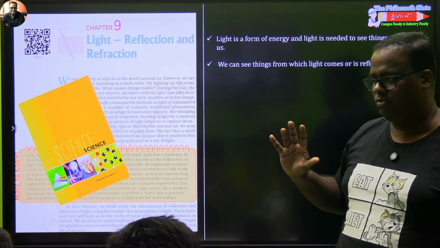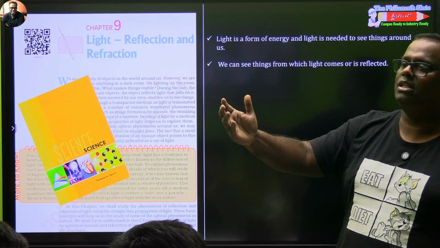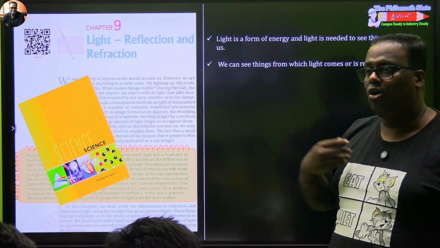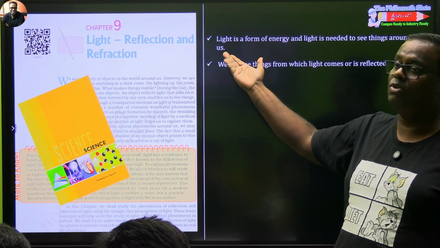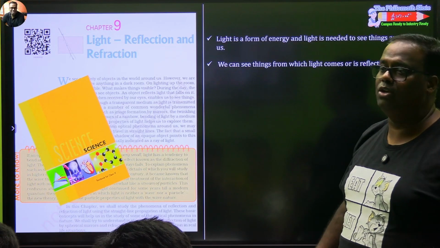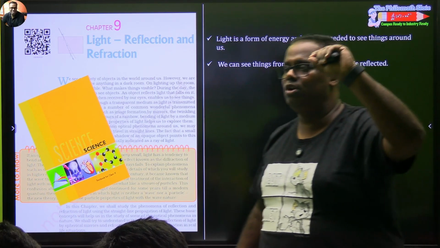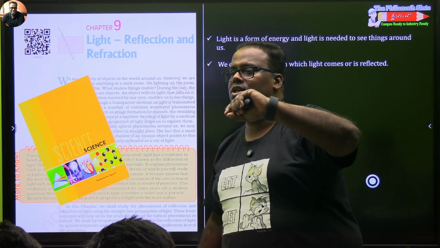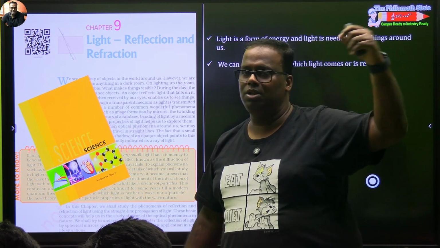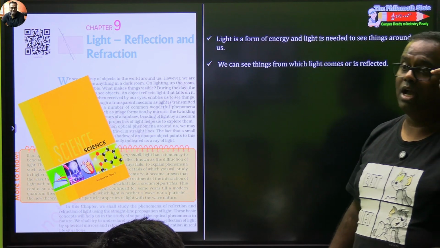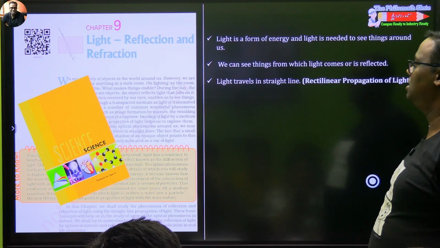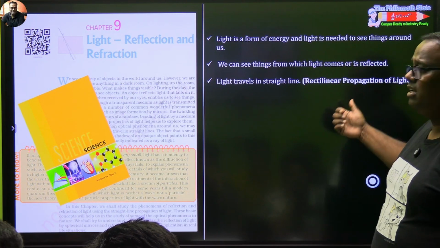Beam is a collection of rays, and the object can send the reflected ray directly to me, or he can even reflect it to somewhere else, and from there also it can come to me. End of the day, the geometry that has to be satisfied is light from a source has to fall on an object, and from that object, either directly or by multiple other reflection, it has come back on my eyes, then only I'm able to see. Is this fine? Now this is grade 8 stuff.